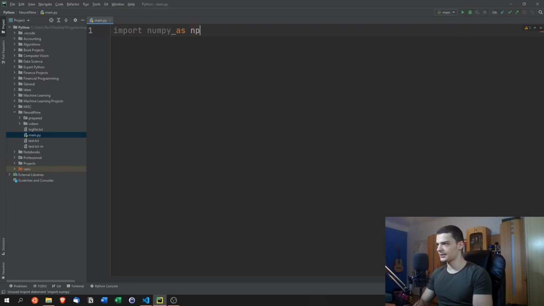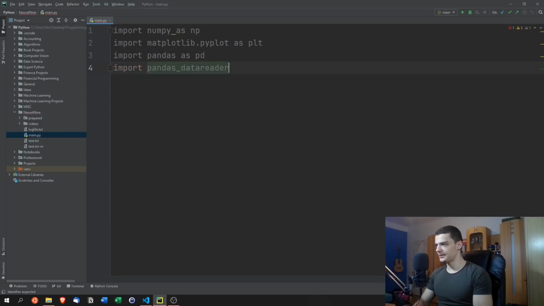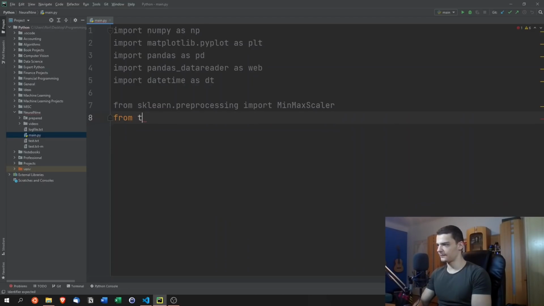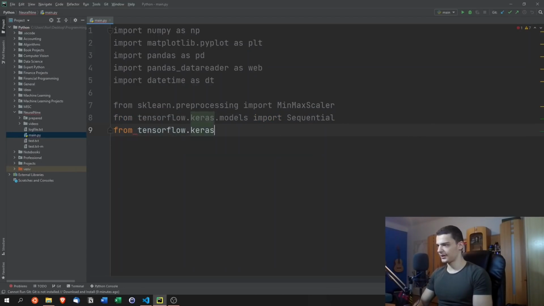So the first one is going to be import numpy as np, import matplotlib.pyplot as plt, import pandas as pd, import pandas_datareader as web, import datetime as dt, which is a core Python module, and then we're also going to say from sklearn.preprocessing import MinMaxScaler, and from tensorflow.keras.models import the Sequential model, and then from tensorflow.keras.layers we're going to import Dense layers, Dropout layers, and LSTM (long short-term memory) layers.